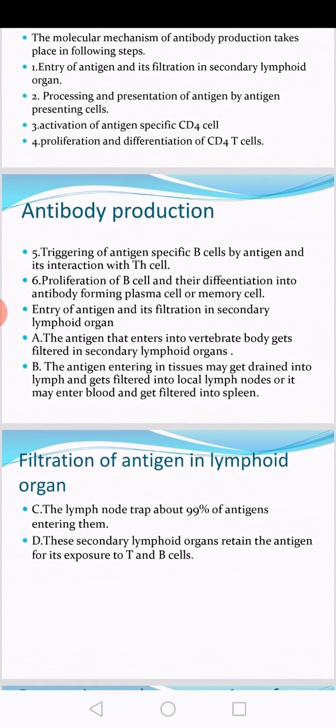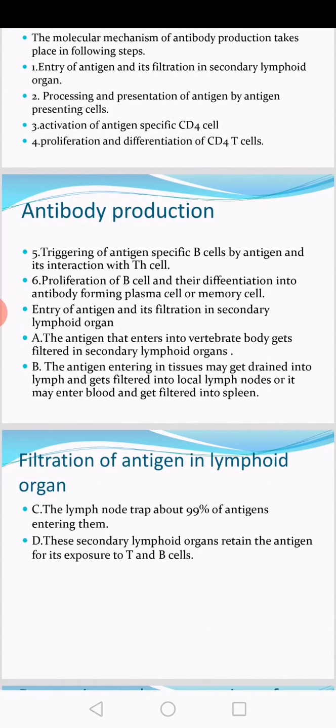After the activation stage and processing stage, proliferation and differentiation of T4 cell follows. CD4 cell means T4 cell. T4 cell means T helper cell, which is helping the B cell.